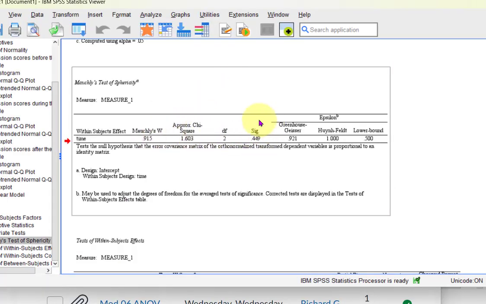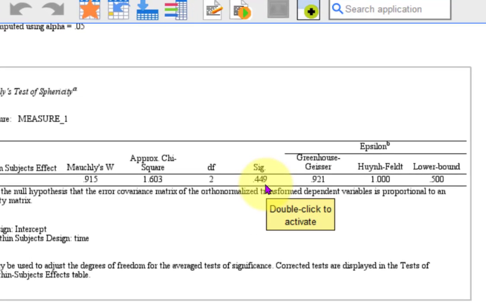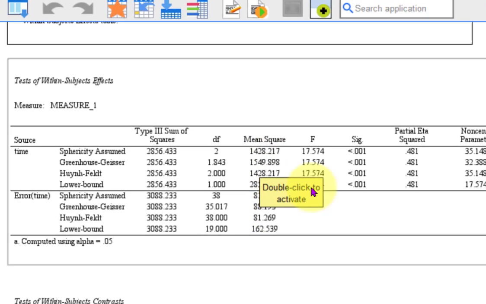We look at the sig value of the Mauchly's test. And like always, whenever you're checking an assumption, if the sig value or the p-value is less than 0.05, that means it violated that assumption. The only big deal here is it did not violate it, so we don't have to worry about it. But if that sig value was less than 0.05, all you would do is pick one of the corrections: Greenhouse-Geisser, the Huynh-Feldt, or the lower bound. We tend to use the Huynh-Feldt, but that's not the case in this one, so let's keep going.